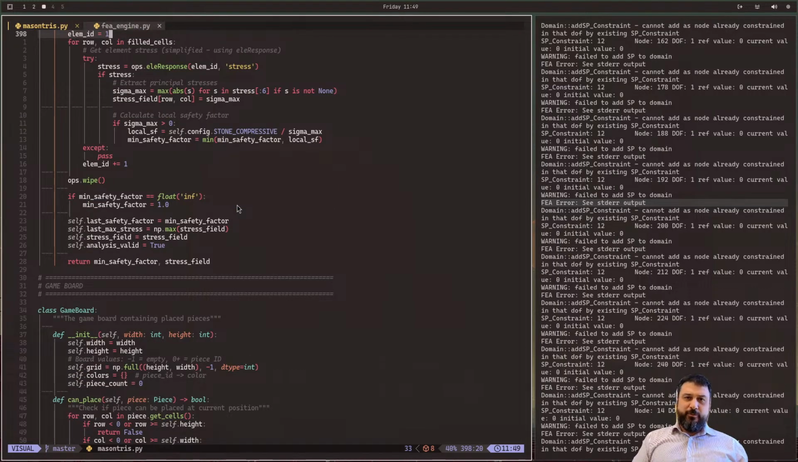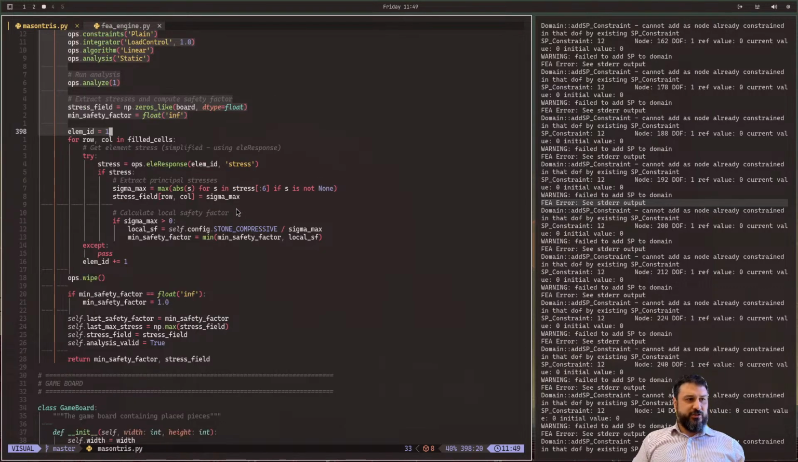Would it be interesting for me to share this code on a GitHub, or is it just slop? I don't know. Maybe it's interesting for you guys.